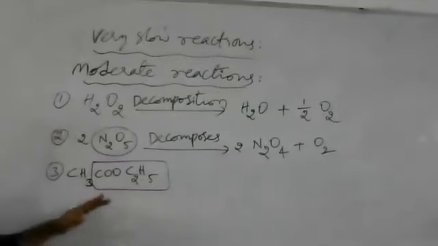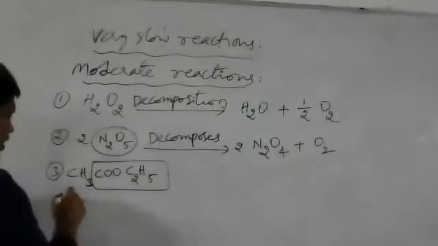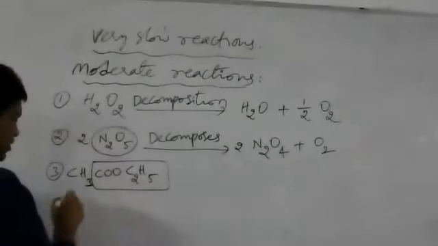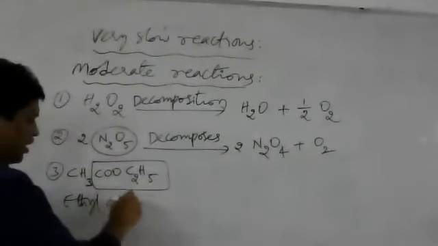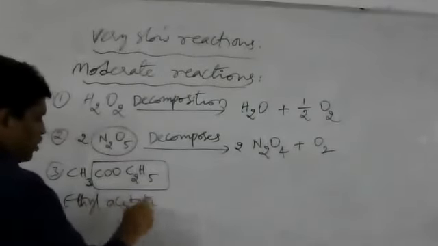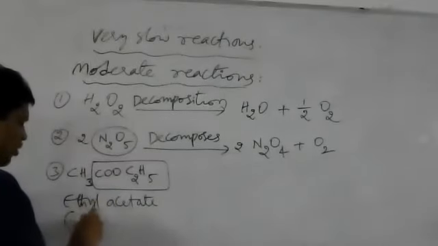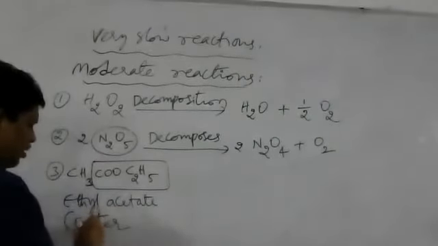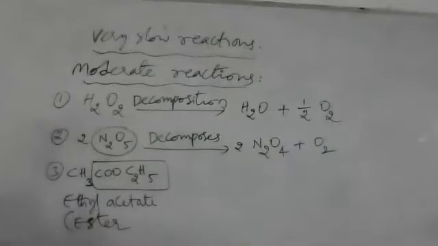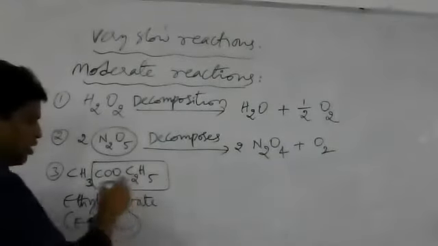This is one molecule called ester. What we have taken is ethyl acetate. So this ethyl acetate is an example of an ester molecule.